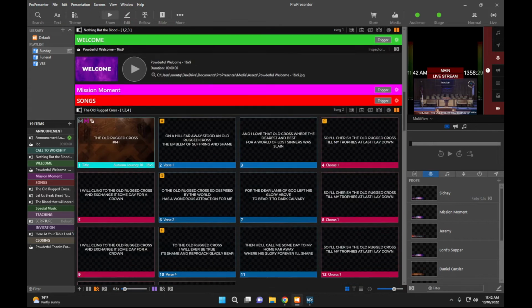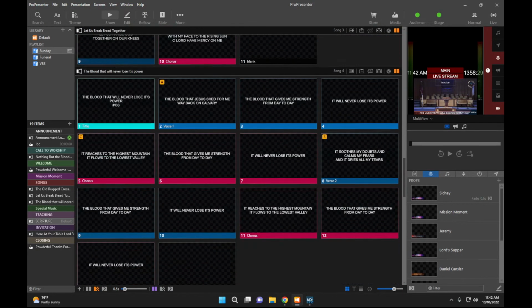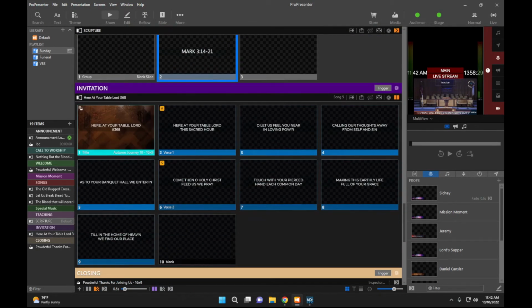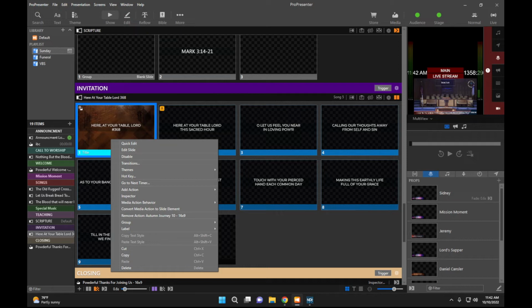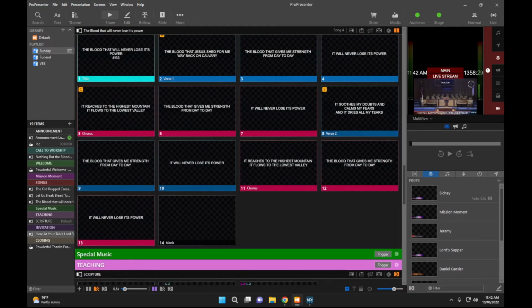And so what we're wanting to do is we might not want to use the same media as we did the last week. So on each of the slides that have media on it, a background image, if we want to change that, what we're going to do is we're going to right click the image, and then we're going to go to remove action behavior. This is Autumn Journey 10. We want to remove that. That's our image. We'll remove that.